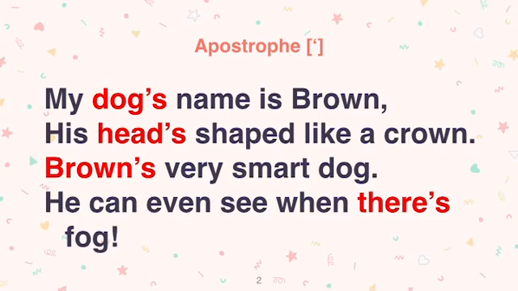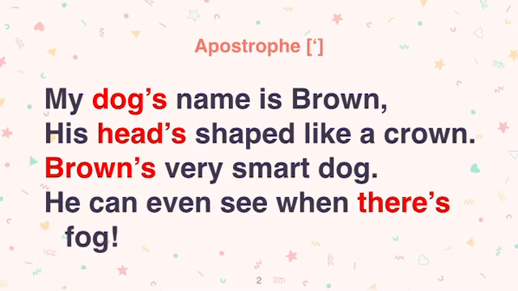Okay, now this is one poem. I have divided this poem into two slides. First 4 lines are here. Now let me explain to you how this apostrophe is working. For example, here my pet dog name is Brown.